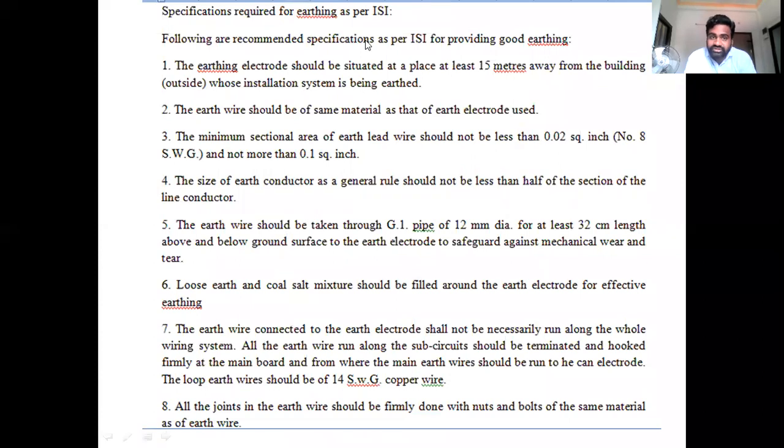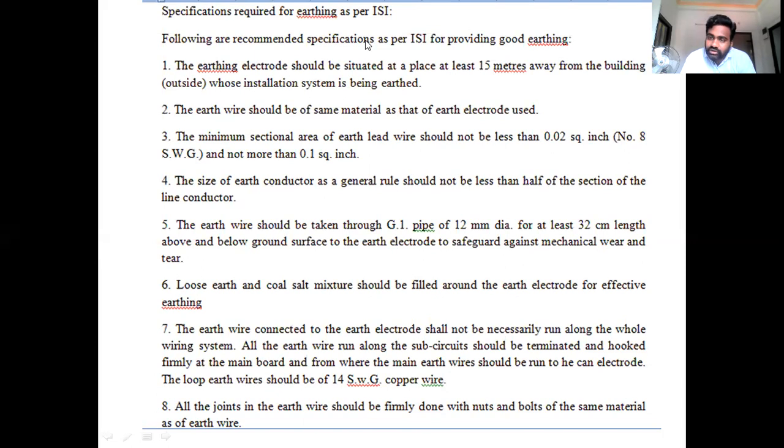If we see the specifications given by the Indian Standards Institute for good earthing, earthing electrodes should be at least 15 meters apart. That means, with respect to the building compound or outside the building compound, two electrodes have to be placed 15 meters apart. The earth wire should be made of the same material as the electrode, and the minimum section of the earth lead wire is around 0.02 square inches.